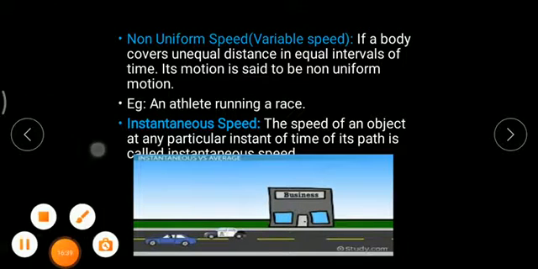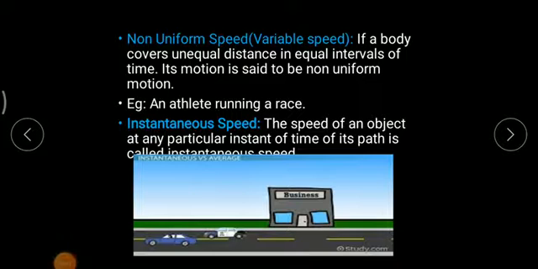Now, instantaneous speed. Instantaneous speed is the speed at a particular instant of time. For instance, if a person and his friend are driving on a motorbike, and the person sitting at the back asks what is the exact speed at one particular instant, the driver would say, suppose, 50 kilometer per hour.